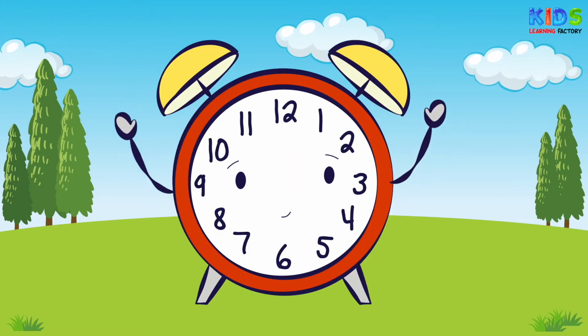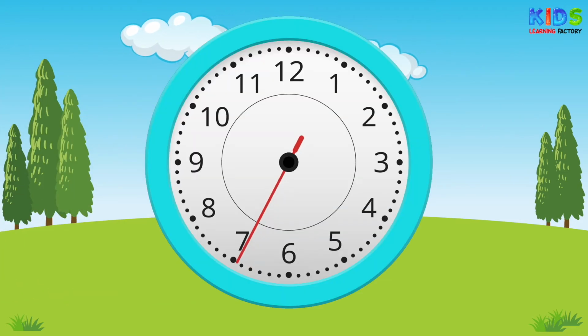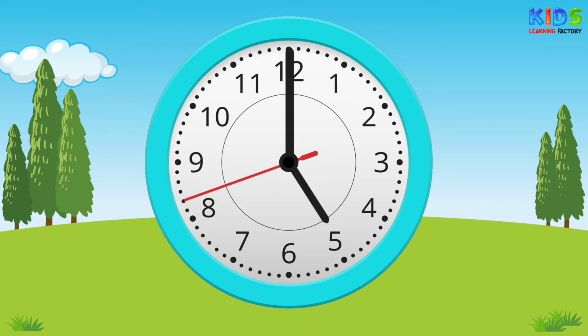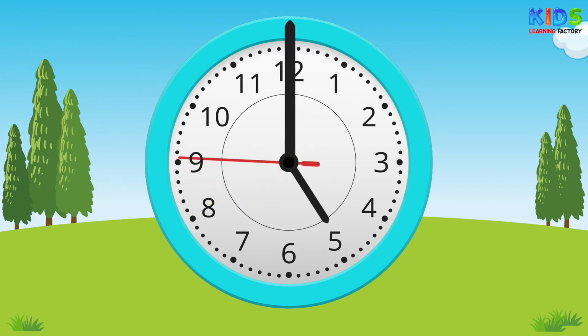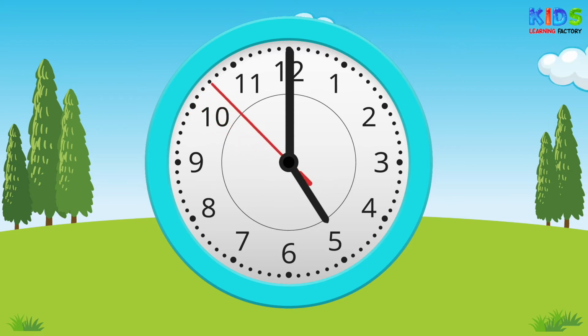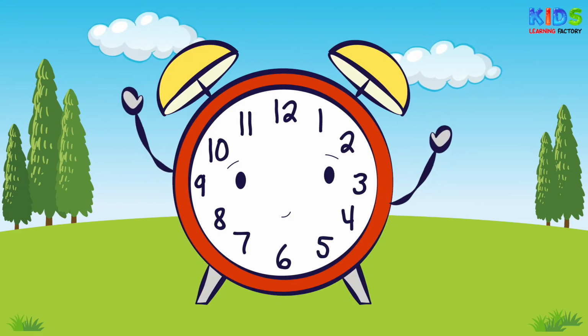Let's see how the clock works. The number at which the hour hand points is the time at that moment. Note that the minute hand points at 12 every time for that situation. Let us see some examples.